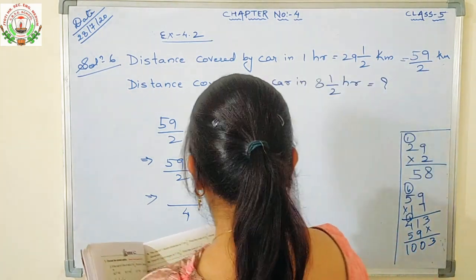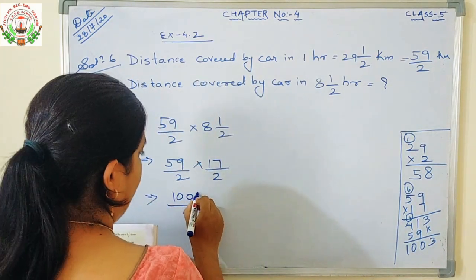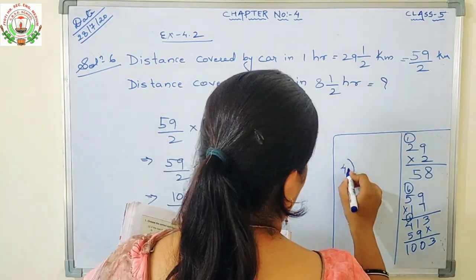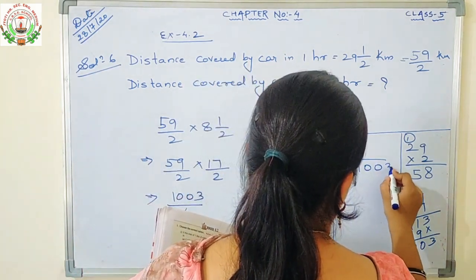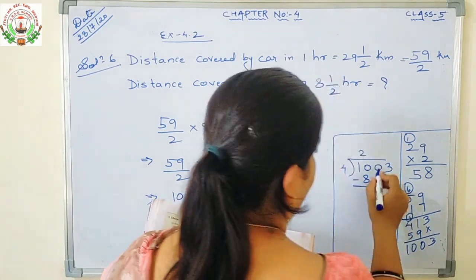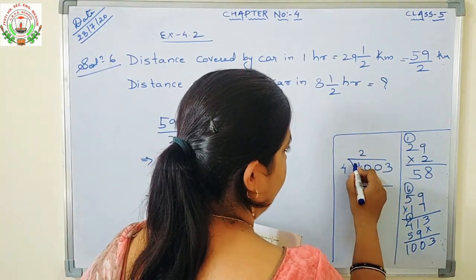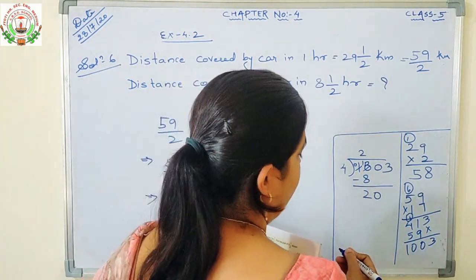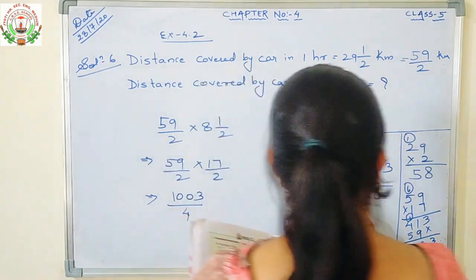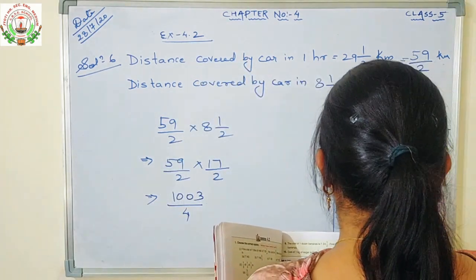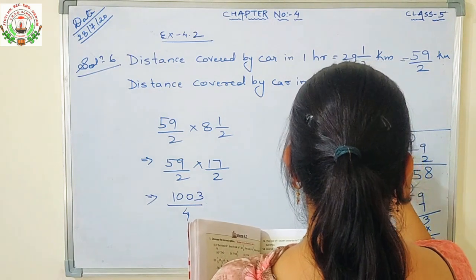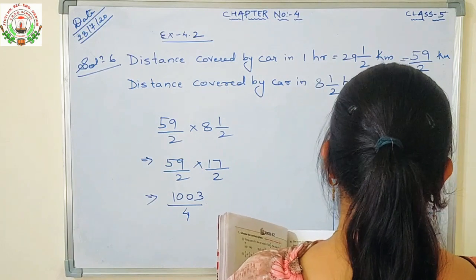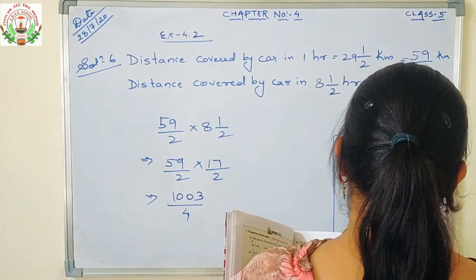Now, what is the answer? 1003. Then you will divide this by 4. 1003. 4 2s are 8. Minus 8, 10 minus 8 is 2, and here 0. 4 4s are 16, 4 5s are 20. 10 minus 8 is 2, here 0. 4 5s are 20. Minus it, 3, 4 zeros are 0.